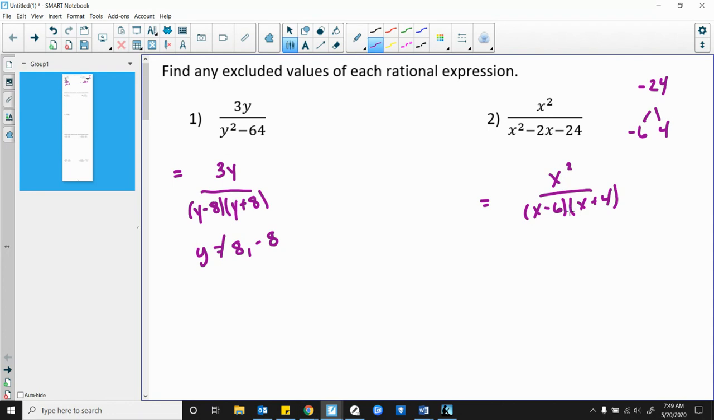And then what will make these equal to 0? That'll be what x cannot be. So x cannot be 6, and x cannot be negative 4. Those are your answers to 1 and 2.